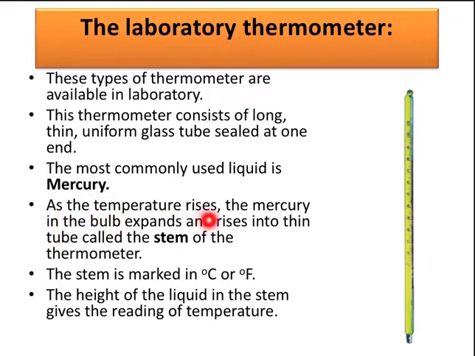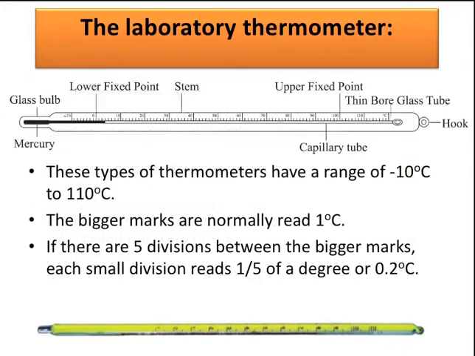As the temperature rises, the mercury in the bulb expands and rises in the thin tube called the stem. The stem is marked in degrees Celsius or degrees Fahrenheit. The height of the liquid in the stem gives the reading of temperature.